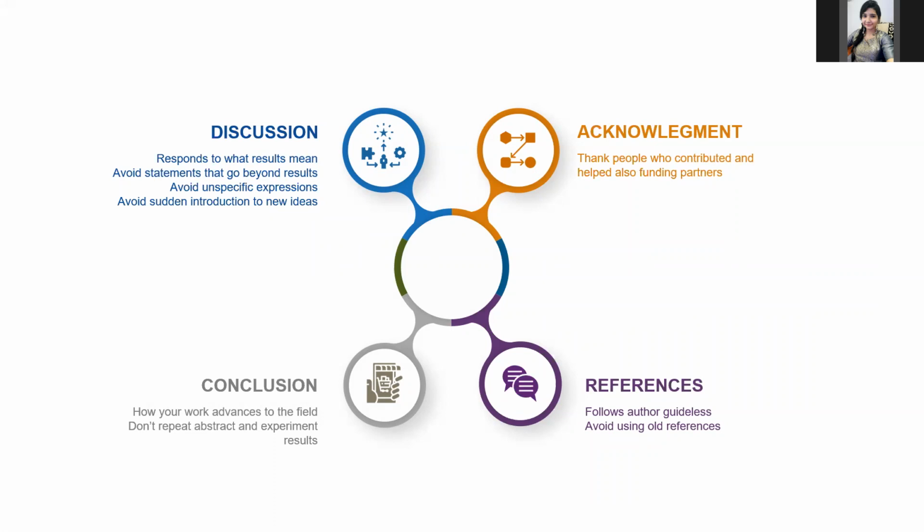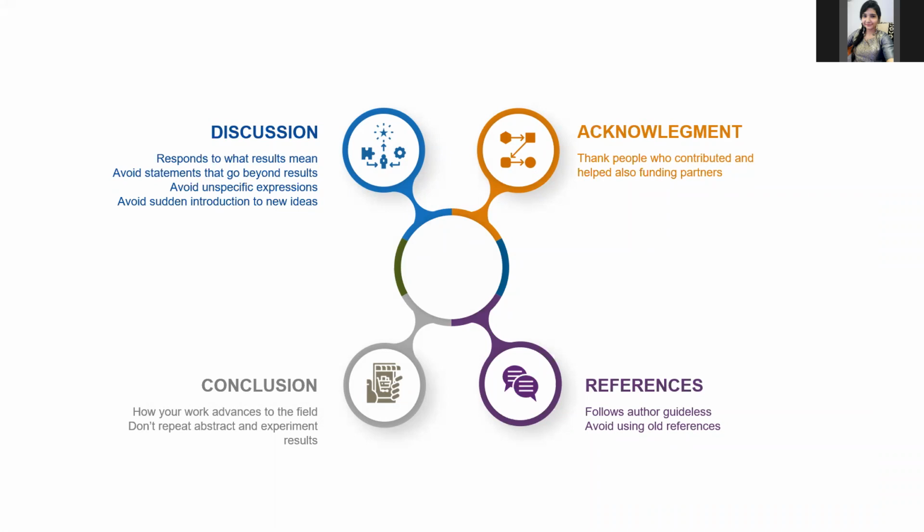Instead, you can use quantitative descriptions like 35 degrees. Avoid sudden introduction of new terms or ideas. Speculations on possible interpretations are allowed, but they should be rooted in basic fact rather than imagination.